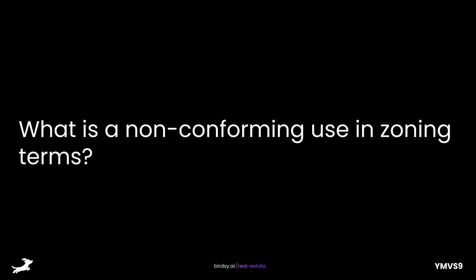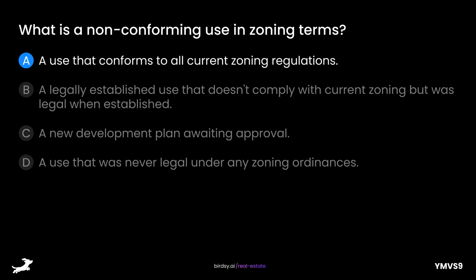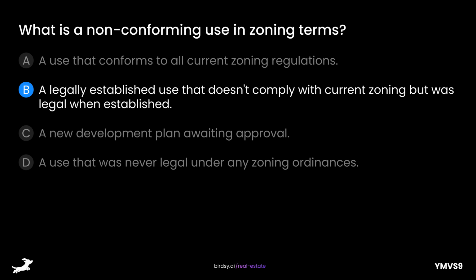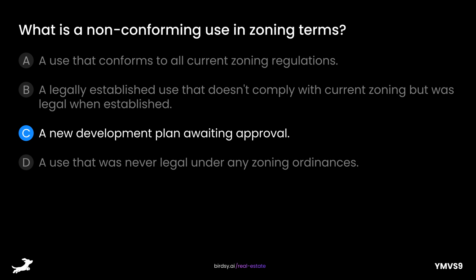What is a non-conforming use in zoning terms? Is it A, a use that conforms to all current zoning regulations? B, a legally established use that doesn't comply with current zoning but was legal when established? C, a new development plan awaiting approval? Or D, a use that was never legal under any zoning ordinances?